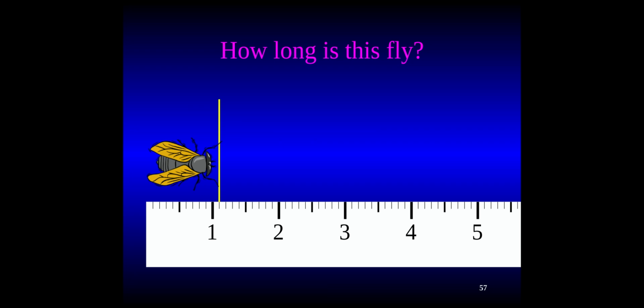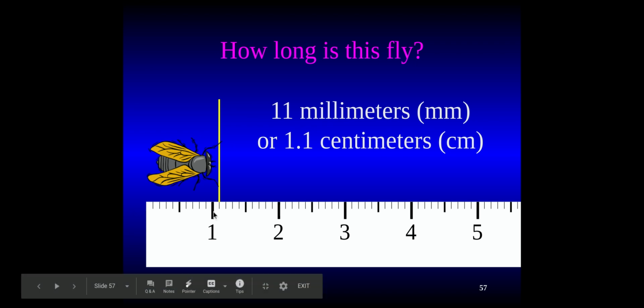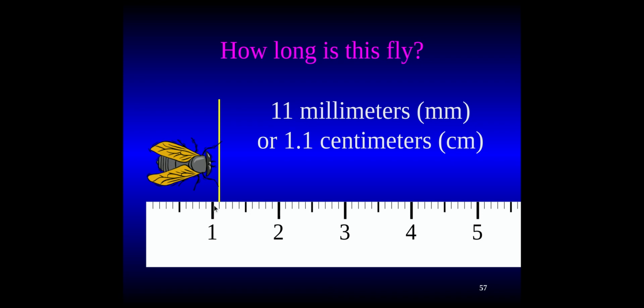How long is this fly in centimeters or millimeters? I would say it is either 11 millimeters, because we've got 10, 11 millimeters, or 1 centimeter with one extra line, 1.1 centimeters.